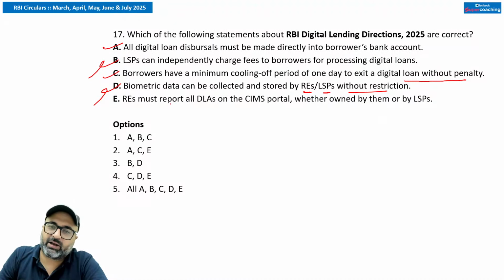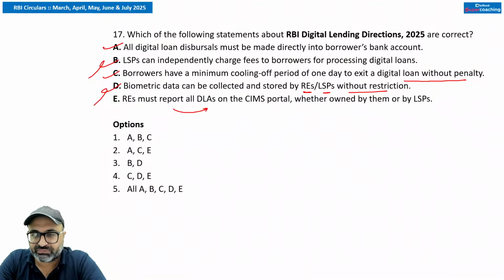Last is regulated entity must report all DLAs. Regulated entity must report all the digital lending apps or all the digital lending platforms on the CIMS portal, whether owned by them or by LSP.